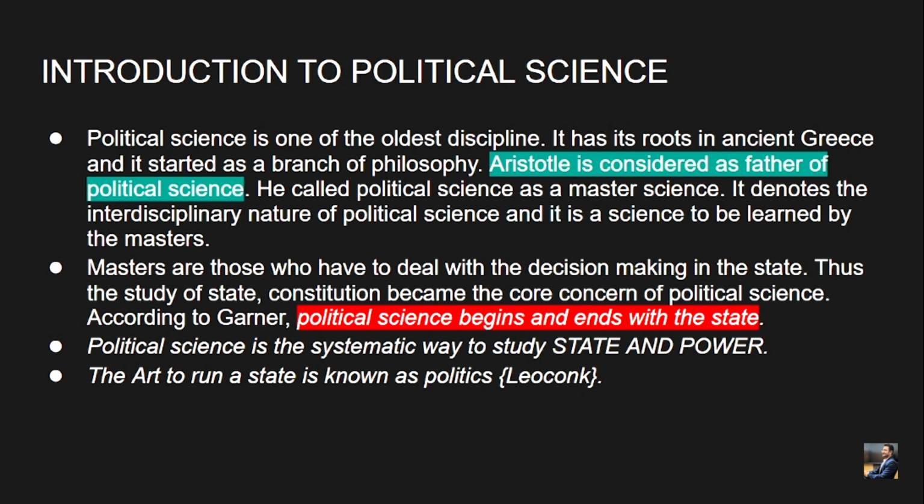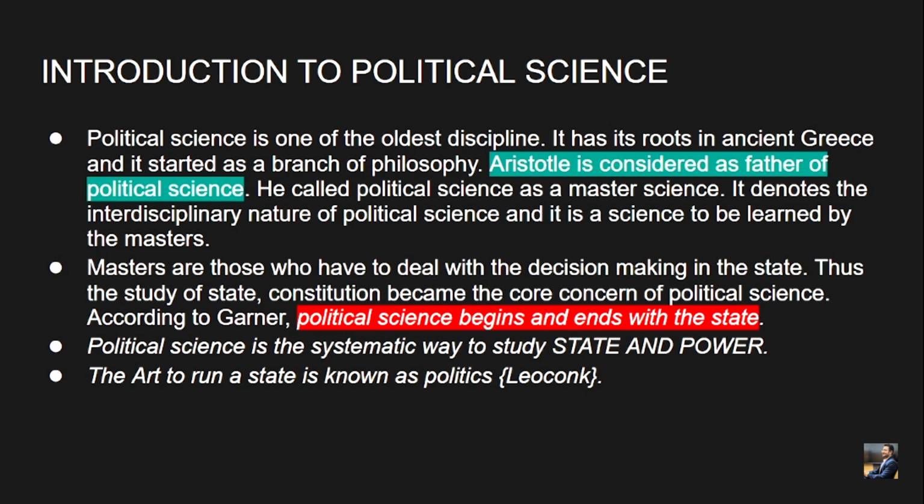As you will see in Plato's idea of the philosopher king, he also denotes a king to be a philosopher, a master who has to deal with the rule and decision making in a state. Thus the study of state and constitution became the core concern of political science. According to Garner, another political scientist, political science begins and ends with the state. To give a one-liner definition, political science is basically the systematic way to study state and power.